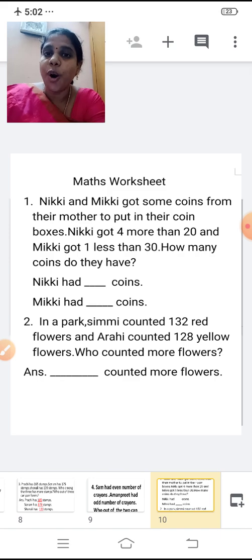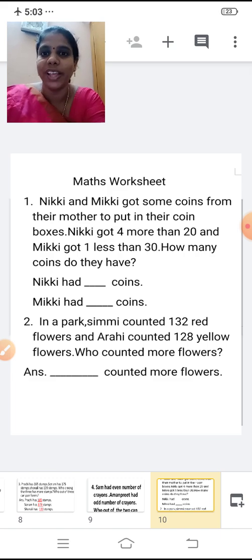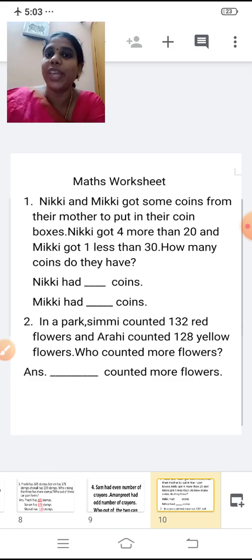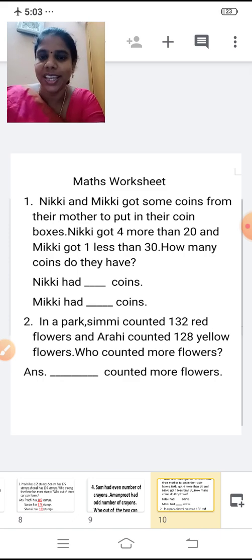Nikki got 4 more than 20. What is 4 more than 20? So you're going to add 4 and 20. Yes. And Mickey got 1 less than 30. What is 1 less than 30? So 30 minus 1. You're going to write the answer there. How many coins do they have? Nikki had dash coins and Mickey had dash coins. You are going to write the answer.